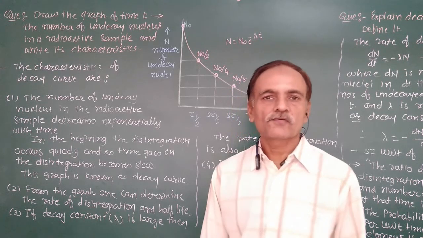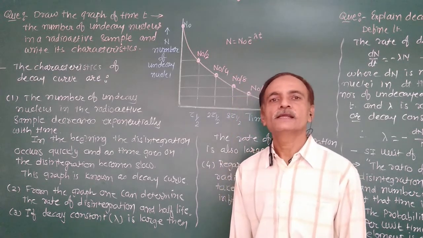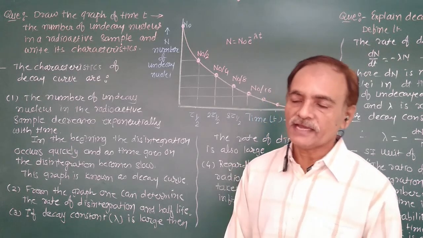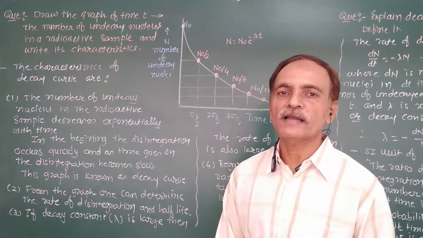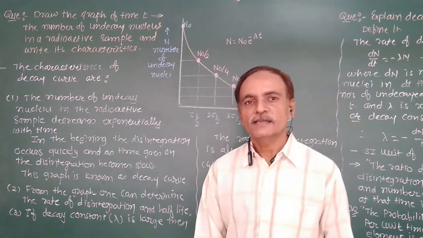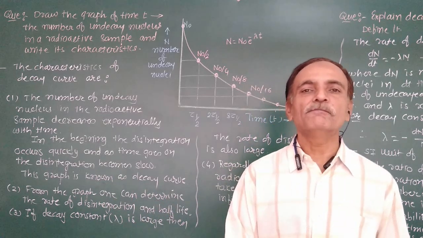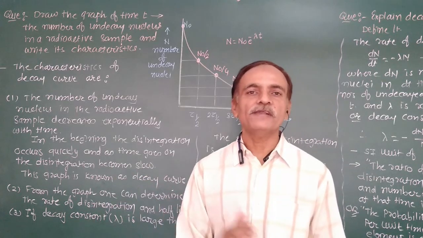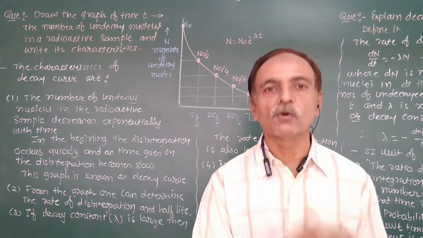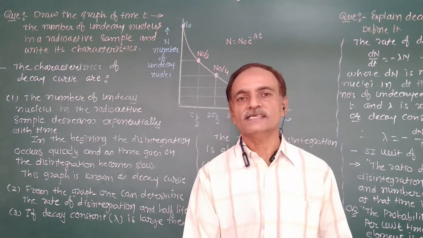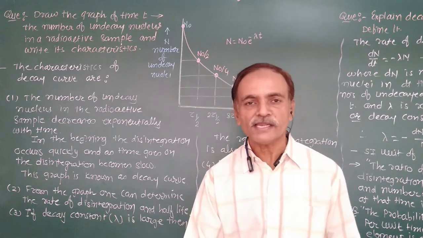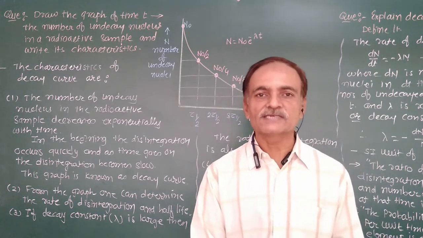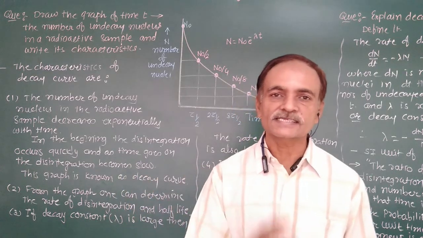After the discussion of the law of radioactivity, the exponential law of radioactivity, we derived N = N0 e^(-λt). That means the number of undecayed nuclei in a given sample decreases with time. Initially, the rate of decay, that means the rate of disintegration, is more, because the rate of disintegration is directly proportional to the undecayed nuclei in a given sample. Initially, the undecayed nuclei in a sample are more, therefore the rate of disintegration is more.